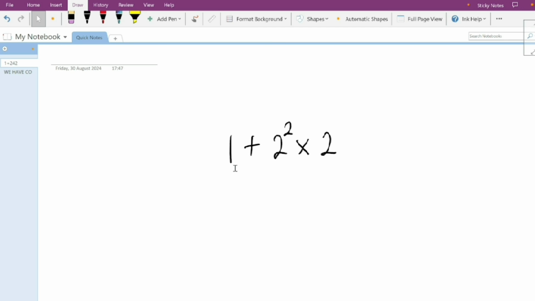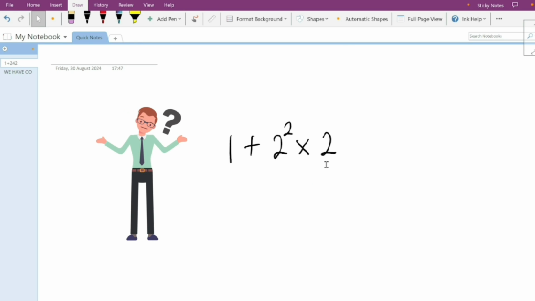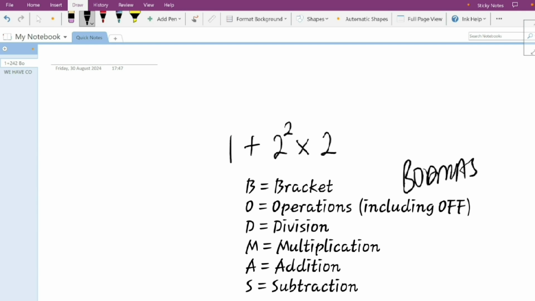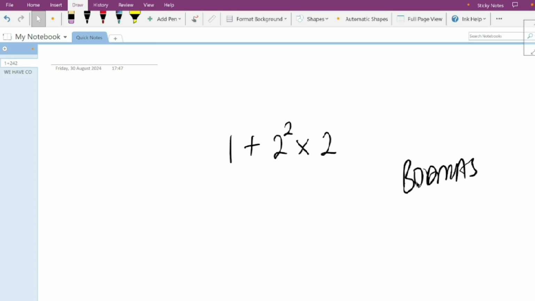What if you have a BODMAS question that comes in this form: 1 plus 2 raised to power 2 times 2? What do you do? Which do you start with? So we have our BODMAS. Sometimes they say O is for of. This O is not just for of, it's for operations. The operation in this form means power. So first thing you do, you have to work with this 2 to the power of 2 first.